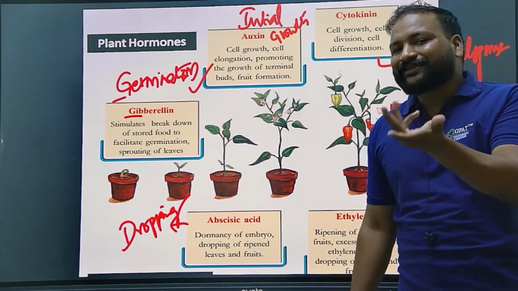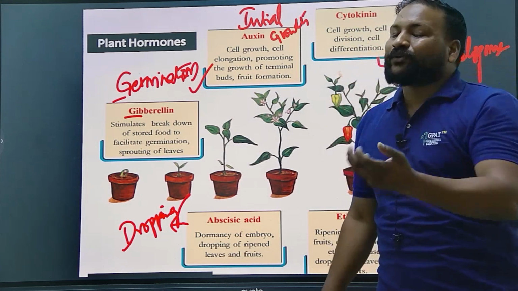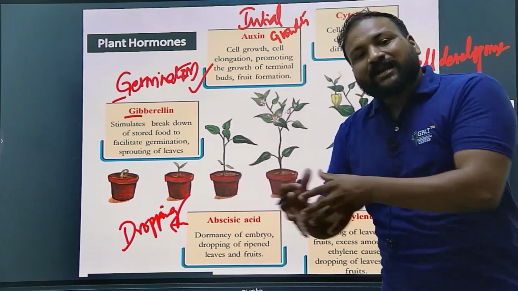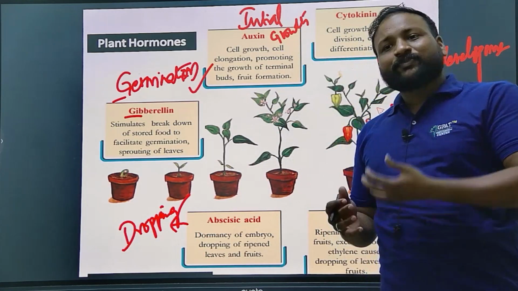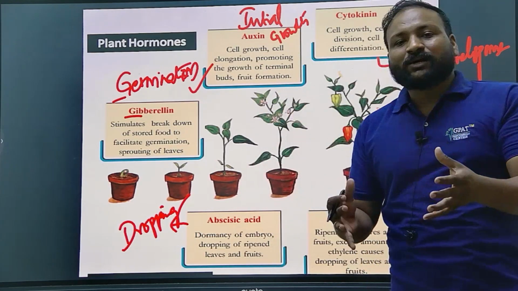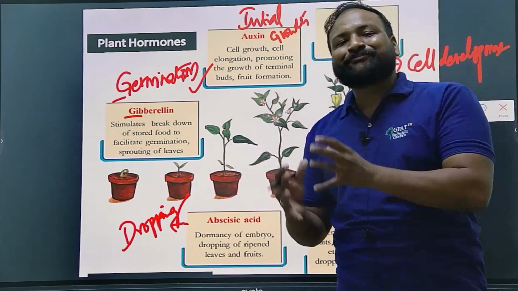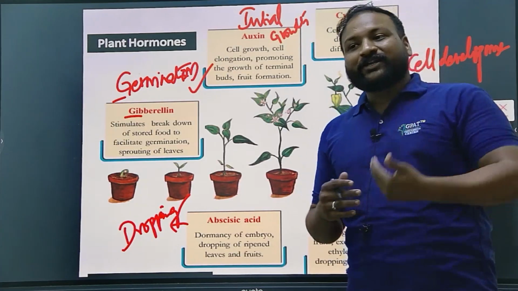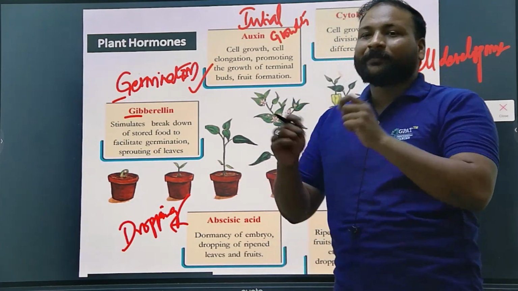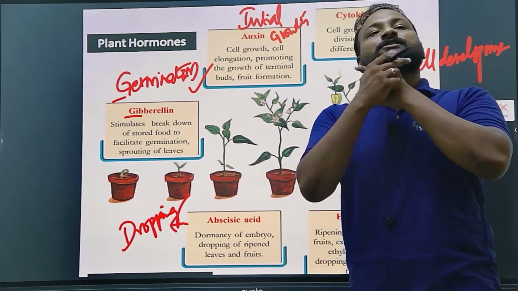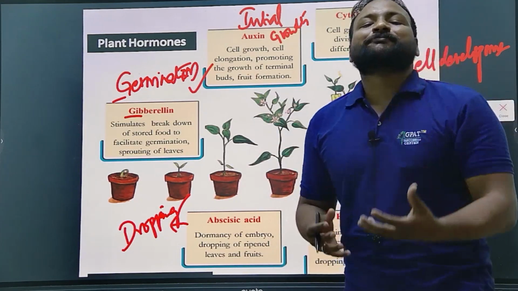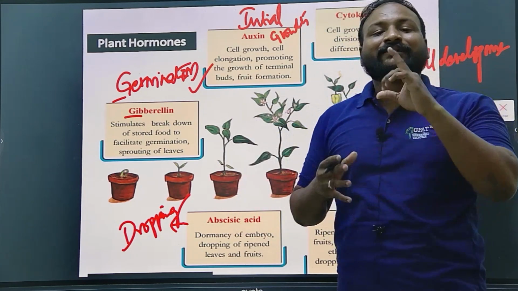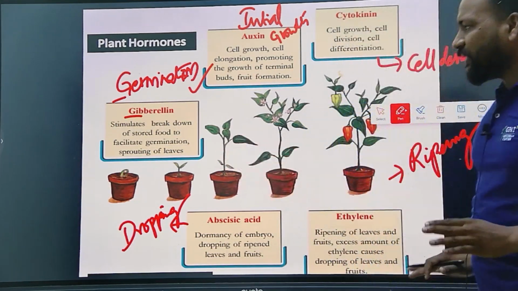fruits. So without ethylene no fruit is going to be ripened. If you consider bananas, not only bananas, but fruits in general, when we keep raw or unripened fruits in one empty room, and you close the door and come back after one day, when you open the door you feel that gas, some special aroma, because ethylene is released from the plant. If it releases ethylene, that means they have ripened. Is it clear? Don't worry, we'll discuss each one in detail.